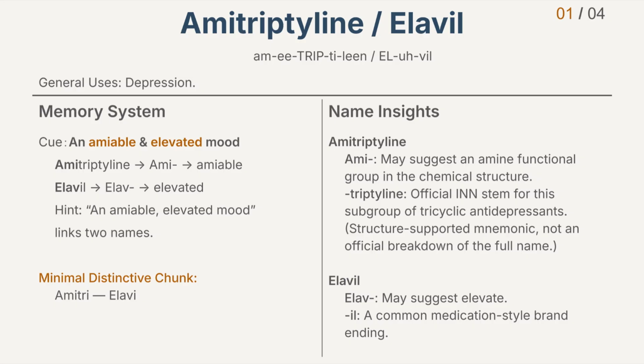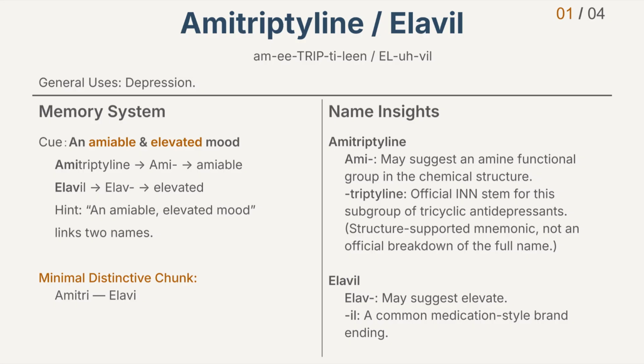If this cue does not work for you, use the minimal distinctive chunk method. This means linking the smallest sound pieces to help you remember the generic and brand name pair. For this pair, Emitri, Elavil. Emitri, Elavil. Repeat these chunks as many times as you need. The rhythm itself builds memory.